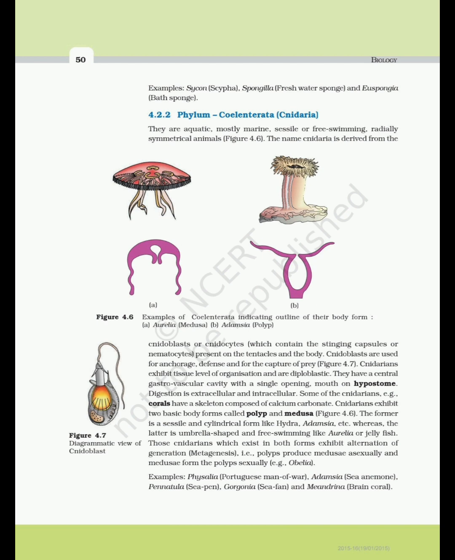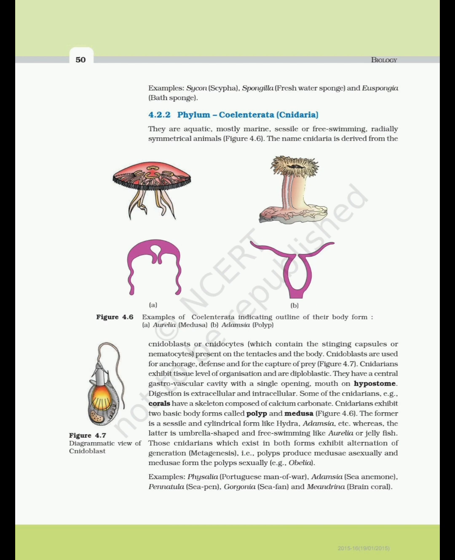They are aquatic, mostly marine, sessile or free-swimming, radially symmetrical animals. Figure 4.6. The name Cnidaria is derived from the cnidoblasts or cnidocytes, which contain the stinging capsules or nematocysts present on the tentacles and the body. Cnidoblasts are used for anchorage, defense and for the capture of prey.